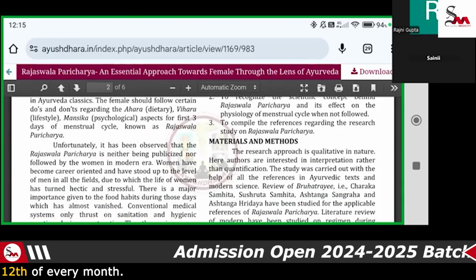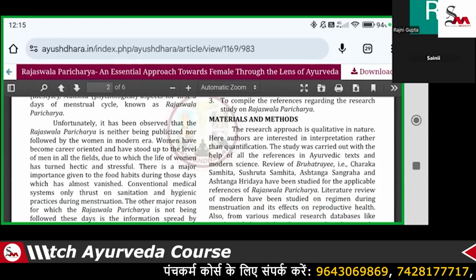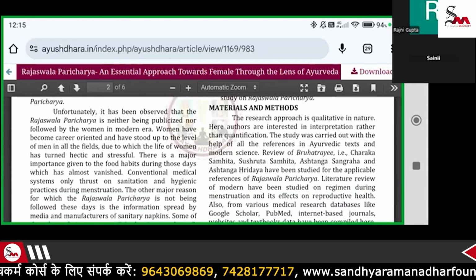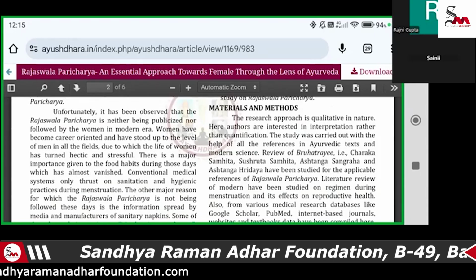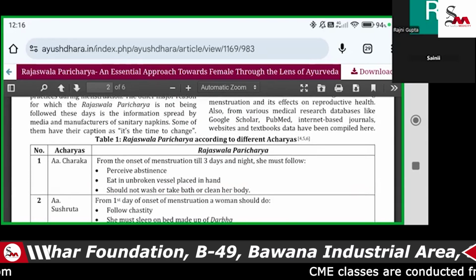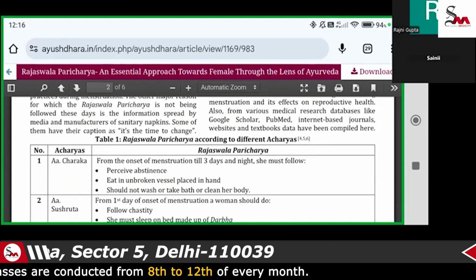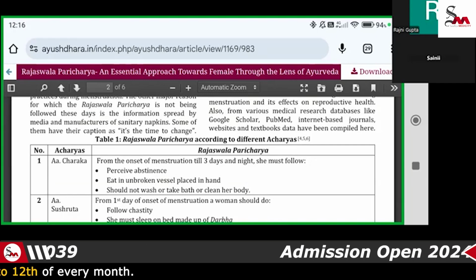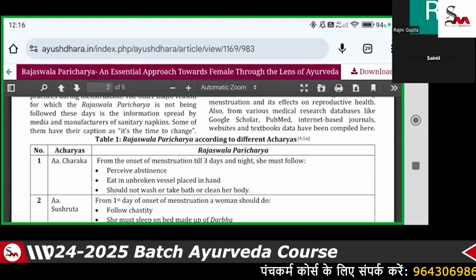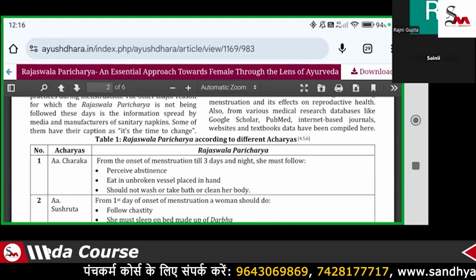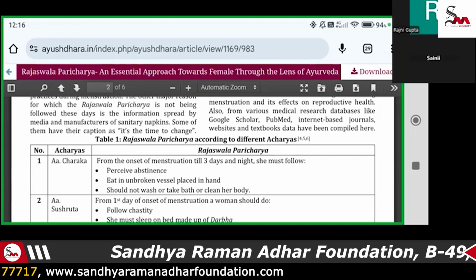In Rajaswala Paricharya, there are many published papers available on different platforms. According to Acharya Charak, in the beginning, at the onset, the 3 days and nights should be followed by abstinence. We have to guide the patient: you should not indulge in any sexual intercourse during the menstruation cycle because it can lead to aggravation of vata, and after that, the female can suffer from many diseases.